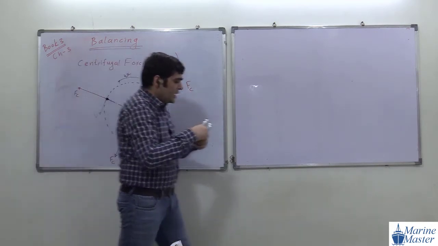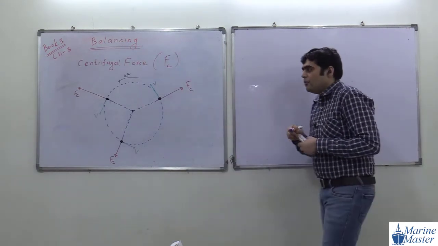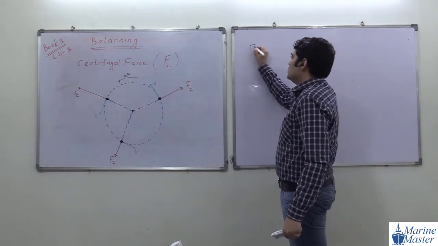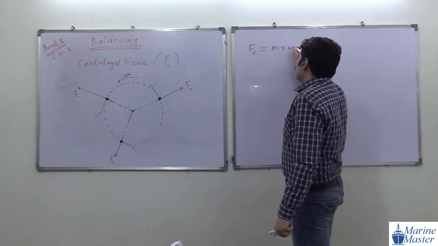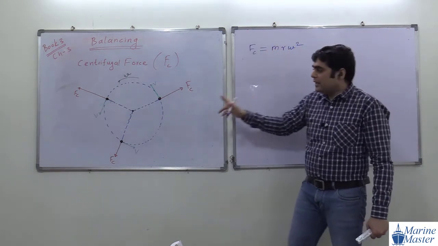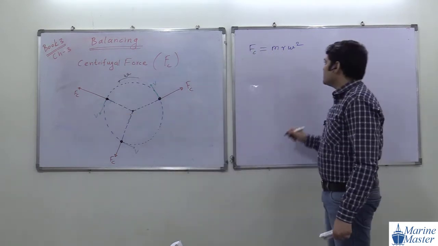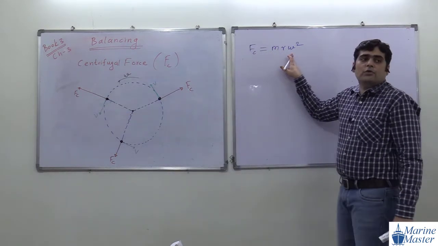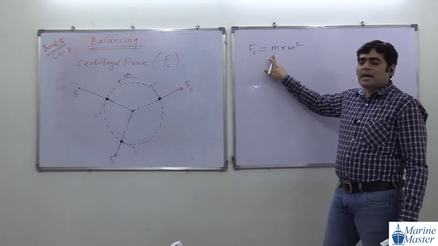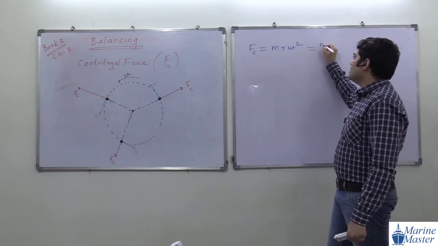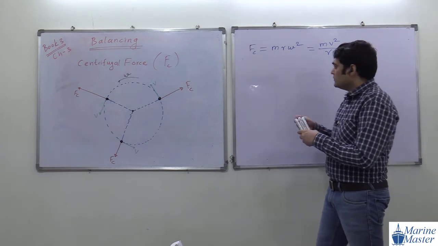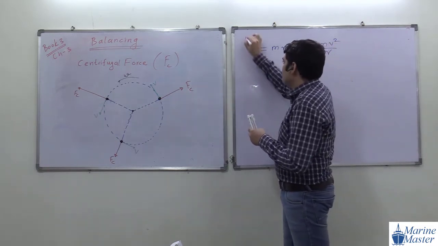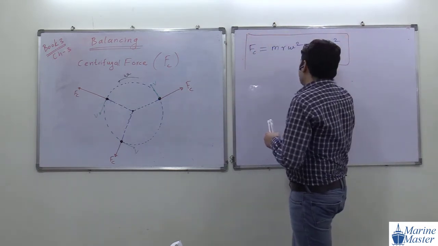Now, how are we going to define centrifugal force mathematically? Fc is equal to m r omega square. You have to memorize this relation. R means radius of the path, omega means angular velocity, and m means mass. Another relation is m v square by r. This is the mathematical relation of centrifugal force.